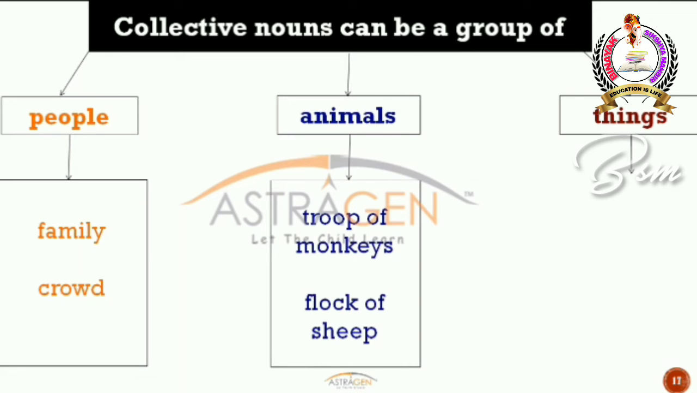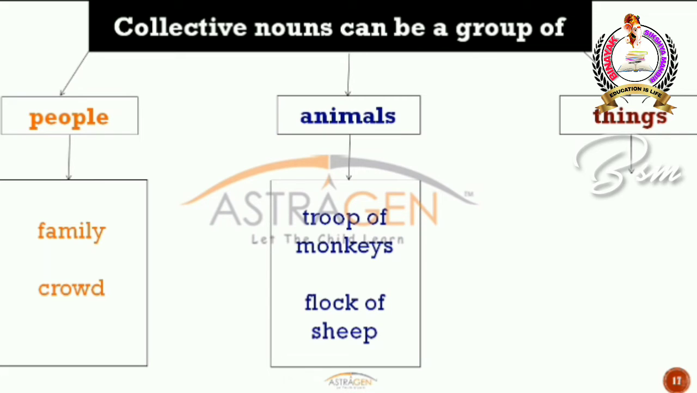For an example, troop of monkeys. Let's suppose you have a group of monkeys in one forest and they're happily enjoying going from one tree to another. When you have that group, you will not call it a monkeys group. You will give a name to it. What is that name? Troop. So troop is the name given to a group of monkeys. You will say troop of monkeys, but not group of monkeys. So troop is a collective noun for monkeys.